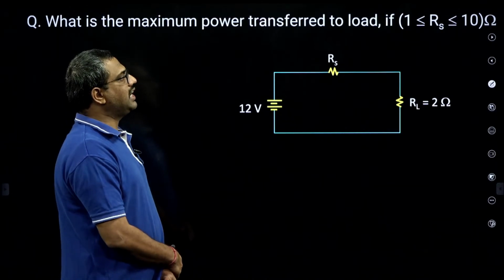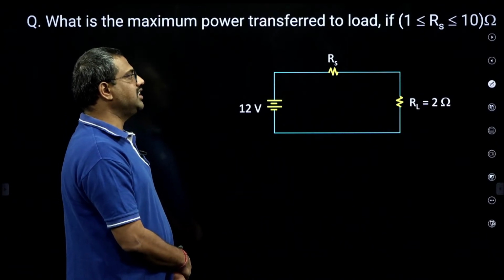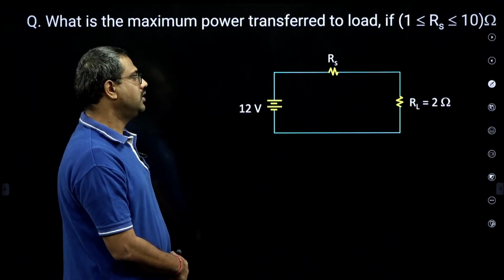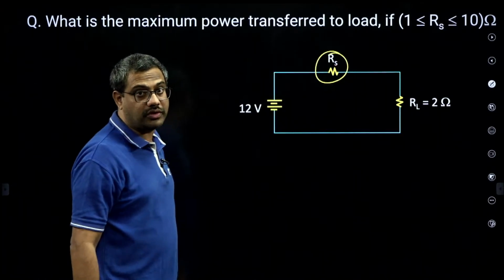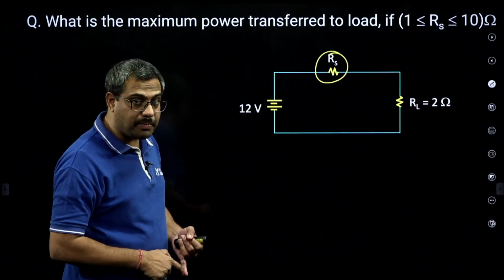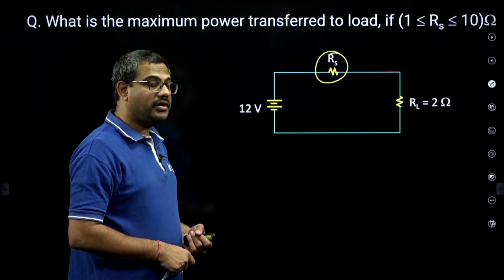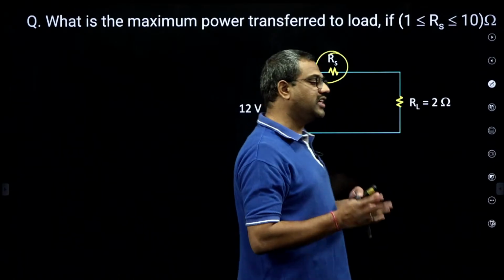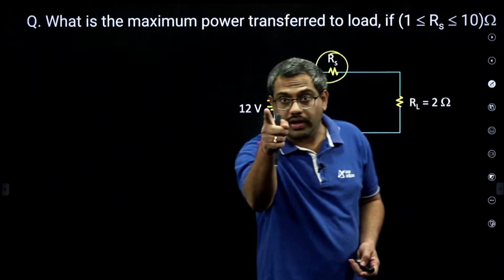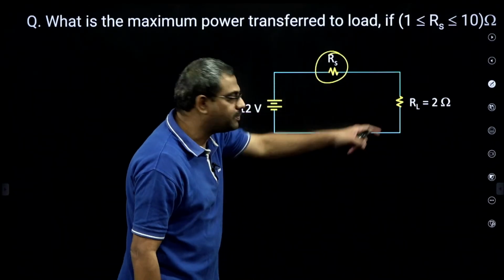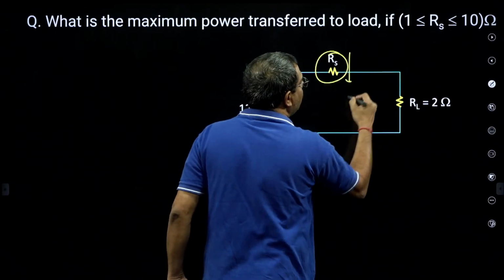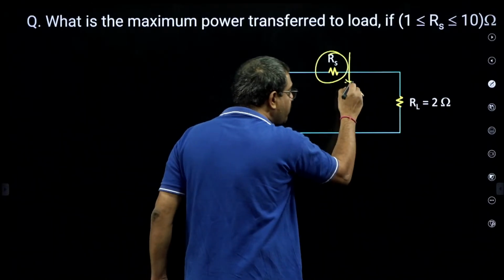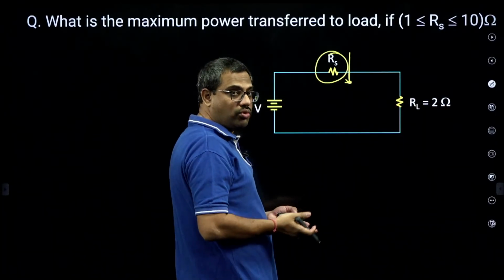What is the maximum power transfer to the load if the resistance is varied from 1 to 10? Now this time he is varying RS and asking for maximum power transfer to the load. Be careful. Generally in maximum power we say load resistance equals source resistance if you vary the load, but here the source is varied to maximize power in the load. It is the reverse problem. So RS minimum will give the highest power in the load, because that will drive more current.